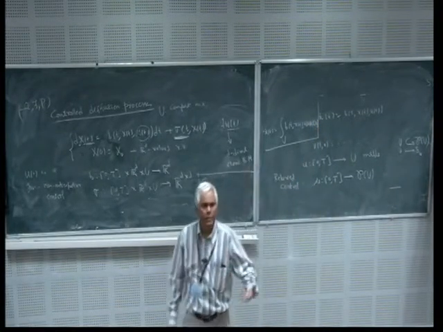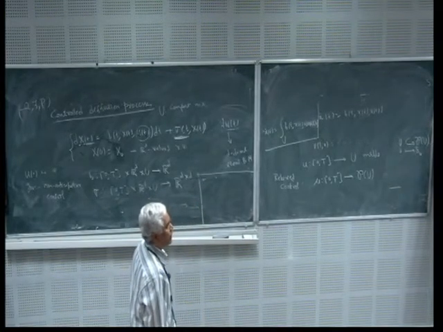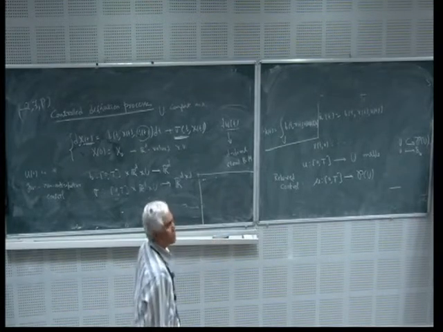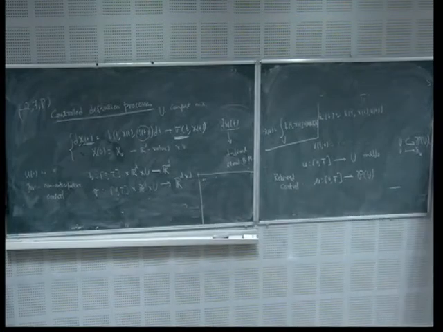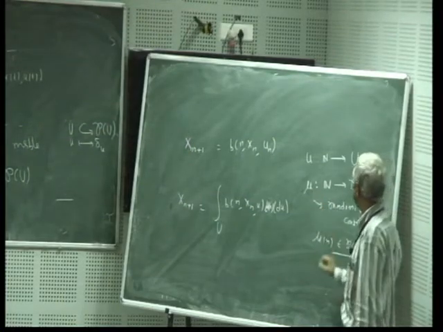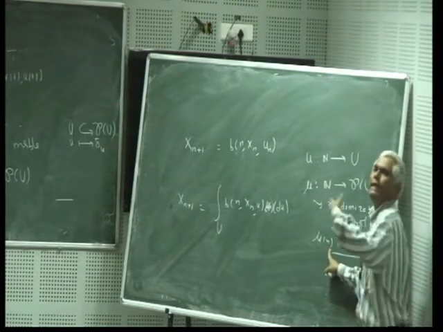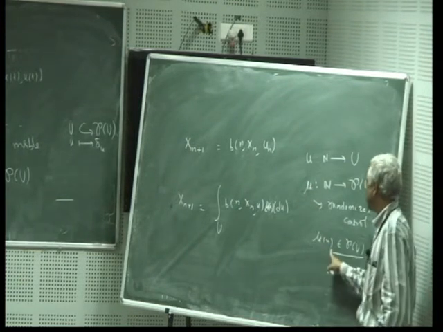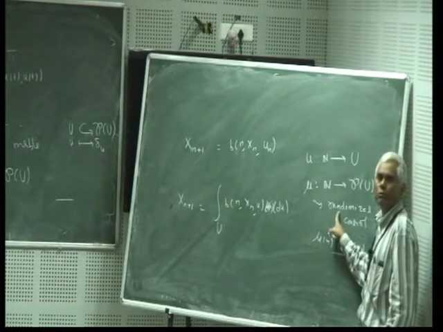So it's a randomized control. Instead of choosing an input in a deterministic way, I am choosing an input using a probability distribution. And how am I doing it? At every time, I do not look at the past. I look at mu_n, and generate a random variable independent of the past, independent of everything. That is why this is called randomized control.